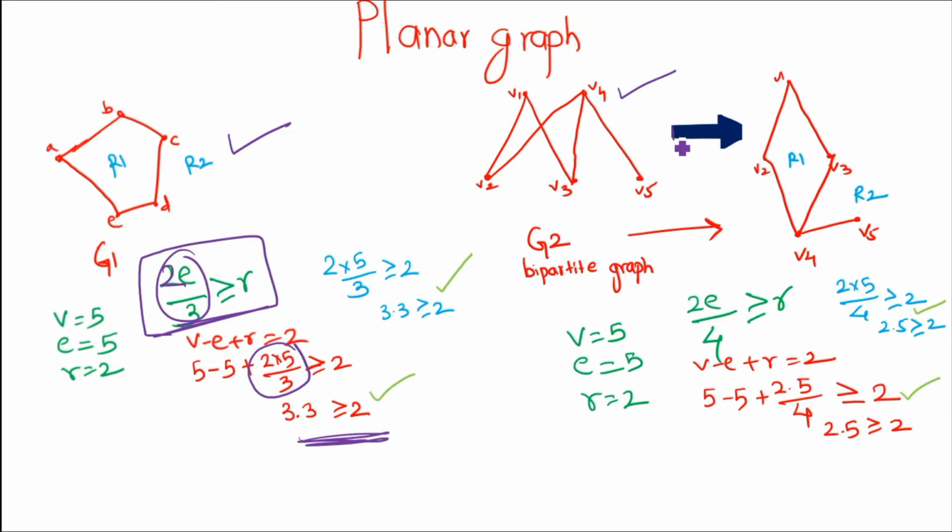Now this can be redrawn in a format so that we get the planar graph. If this is a planar graph, the condition should be satisfied. Here the set of edges is given, total number of edges 5.